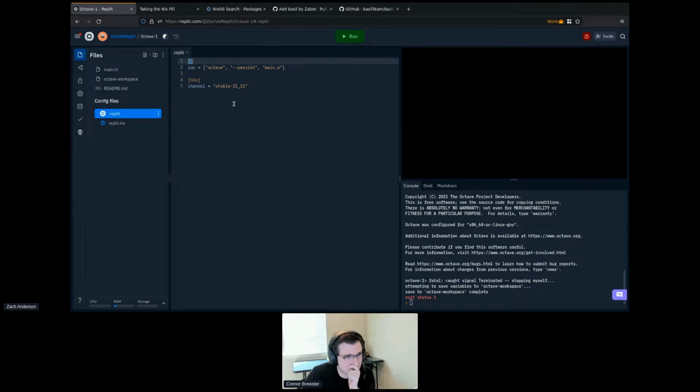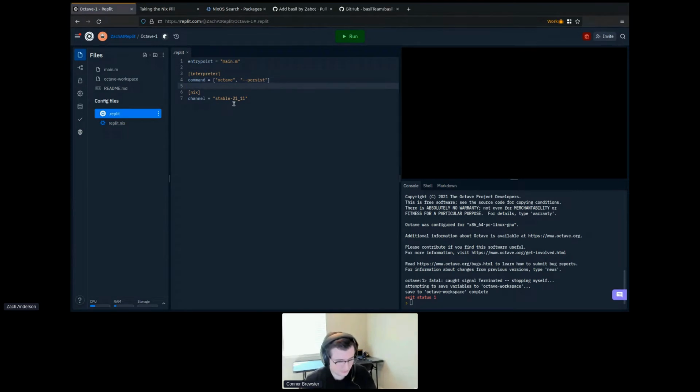And so to do that, we're just going to make a change here to our .replit file to tell Replit that this command is actually an interpreter. Now, because it's an interpreter, sometimes it will run with a file, and sometimes it will run without a file. So instead of listing our file in the command, we're going to separately tell Replit that the entry point for this REPL is main.m.